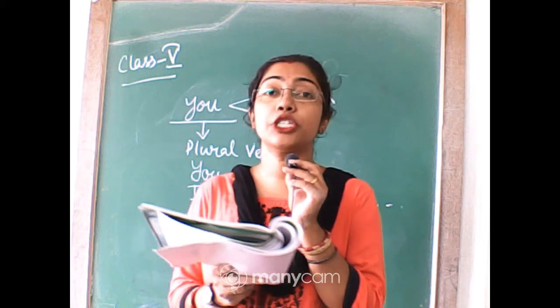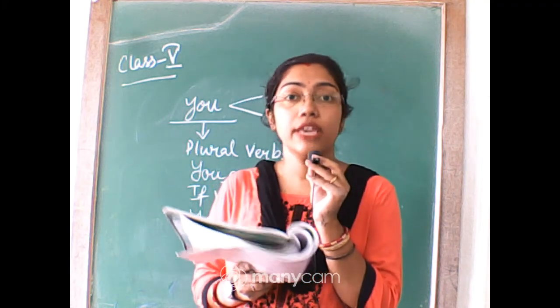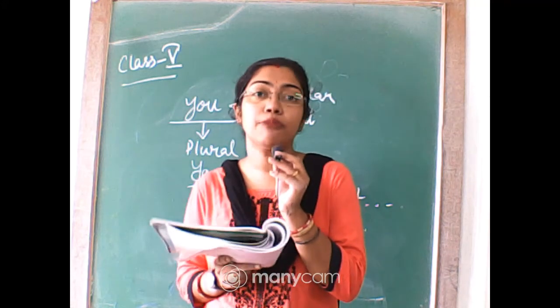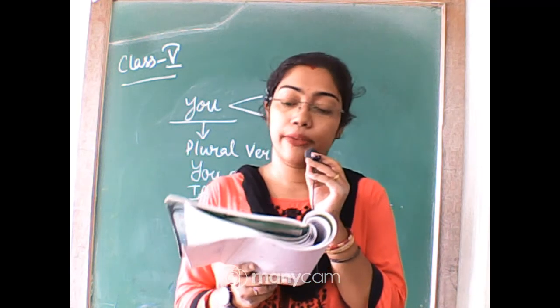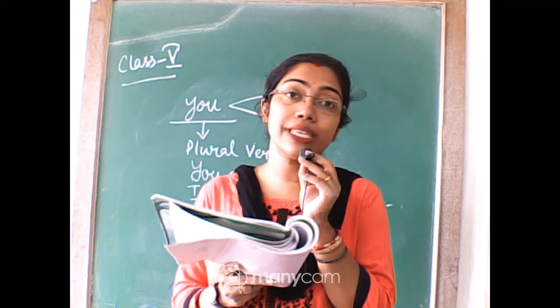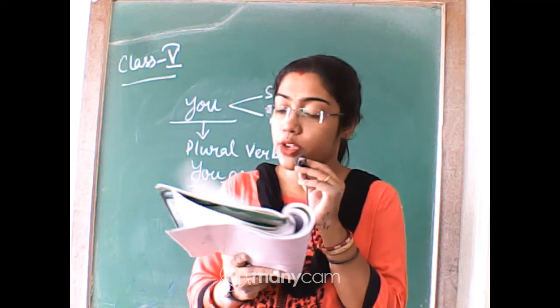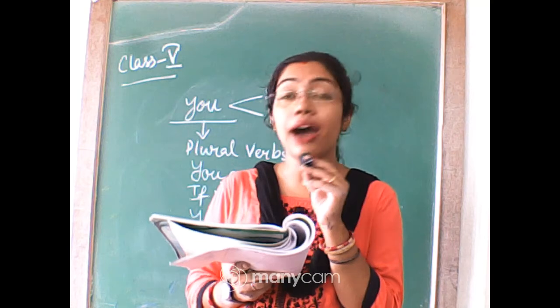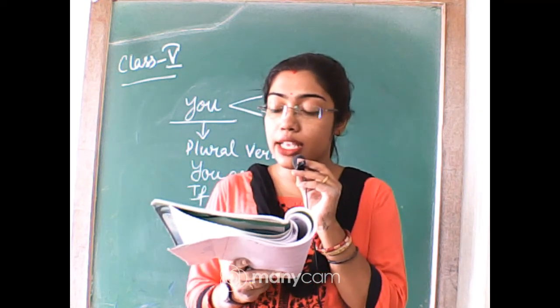If my shirts, shirts, plural. If I'm using a plural subject, if I'm using a plural noun here, my shirts, at that time I'm not going to use is. I will be using are or were. So here it is, my shirts are dirty. Next you see singular, the child.